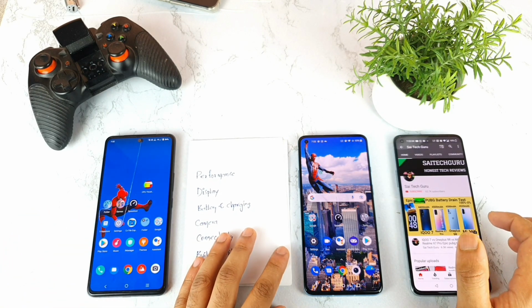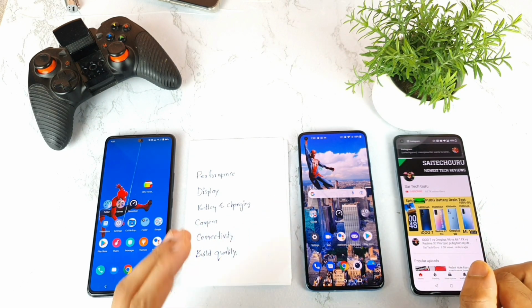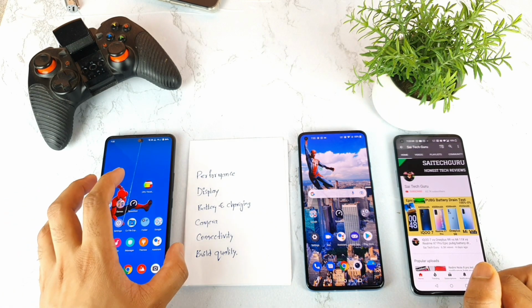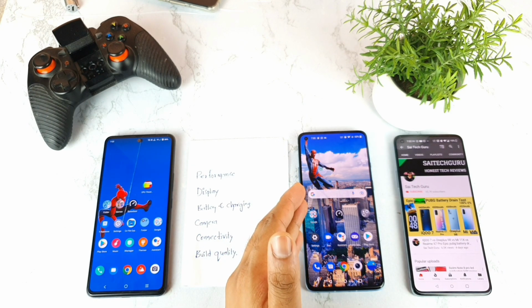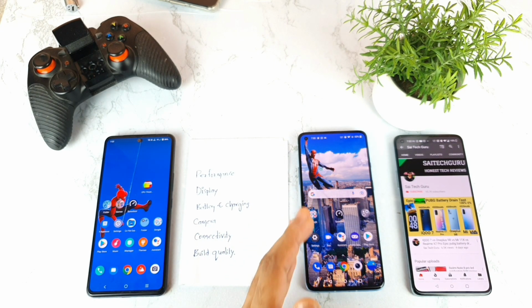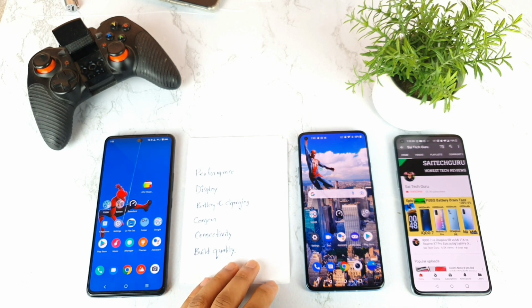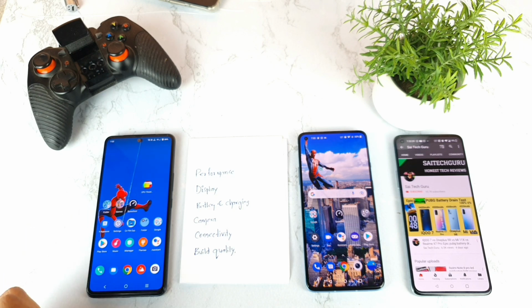So in case you are a person looking for long-term usage, try to buy the OnePlus 9R. Otherwise, if you want to use the phone for just 1 to 2 years or maybe 3 years, then the IQ7 should be good as well. So overall, friends, this is a quick comparison. Connectivity wise, OnePlus 9R. Software updates, OnePlus 9R. Slightly charging as well, a little bit of advantage OnePlus 9R. Loudspeaker, OnePlus 9R. And the IQ7: performance and price. That is the main reason. The price is also a huge difference. Price, and next I think the camera. These are the few details which I like in the IQ7 smartphone.